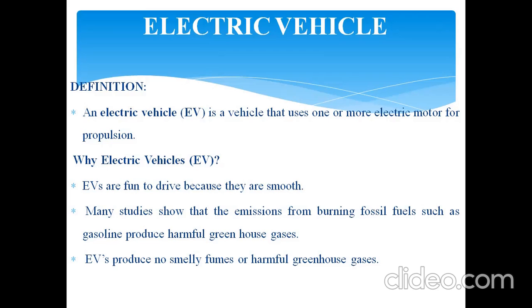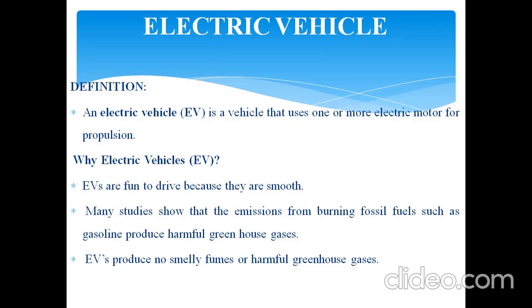Electric motor is nothing but an engine. So if we use an electric motor to move a vehicle in the forward direction, that is known as an electric vehicle.